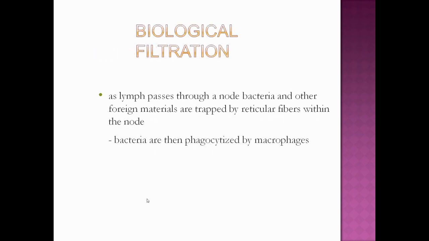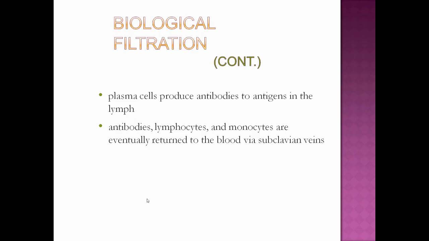Biological filtration: as lymph passes through a node, bacteria and other foreign materials are trapped by reticular fibers within the nodes, and these bacteria are then phagocytized by the macrophages. Plasma cells produce antibodies to antigens in the lymph, and antibodies, lymphocytes, and monocytes are eventually returned to the blood via the subclavian vein.